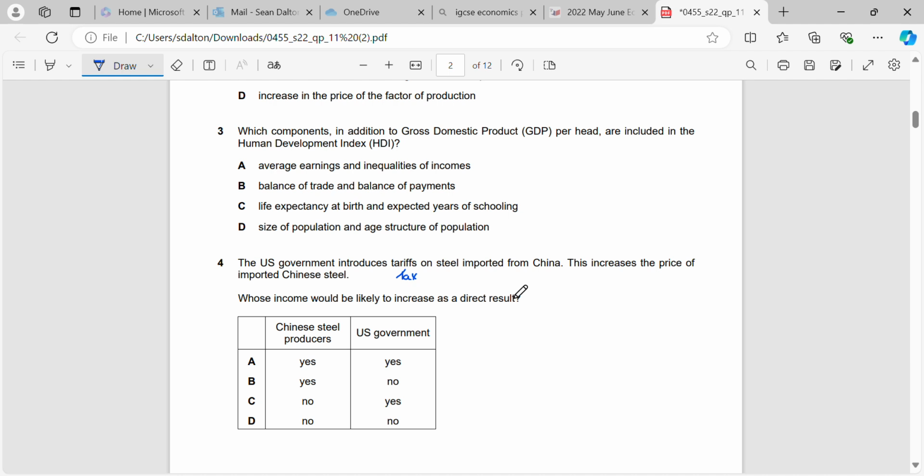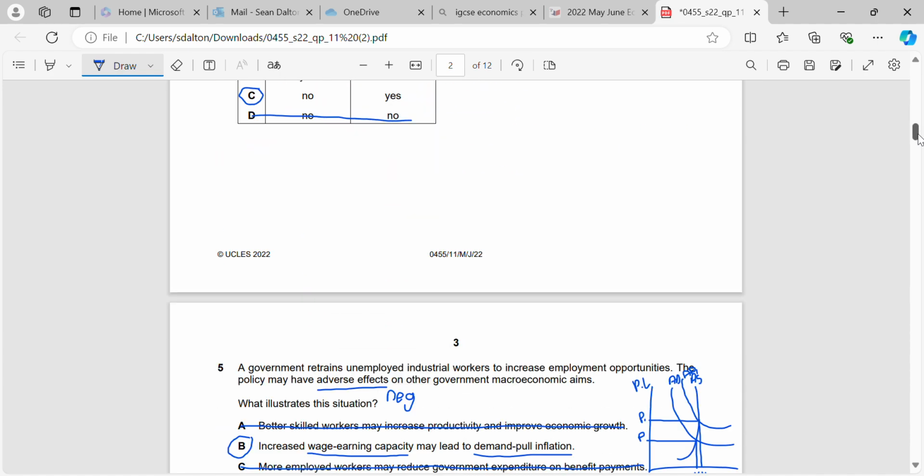Whose income is likely to increase as a direct result? Now think about it. What's going to happen to the Chinese steel producers? Is their income going to increase? No, definitely not. Because they're now going to sell less to the United States. But will the income of the US government increase? Yes, it will. Because they're going to be collecting taxes on whatever steel products are still sold into the USA. So US government will benefit from putting a tariff on steel, but the Chinese steel producers won't.